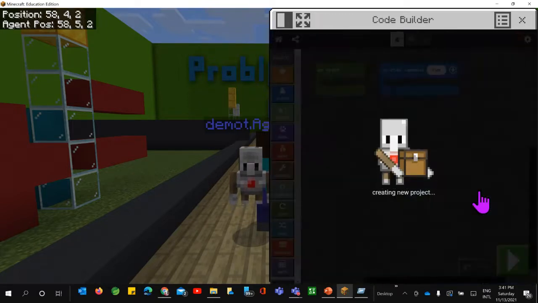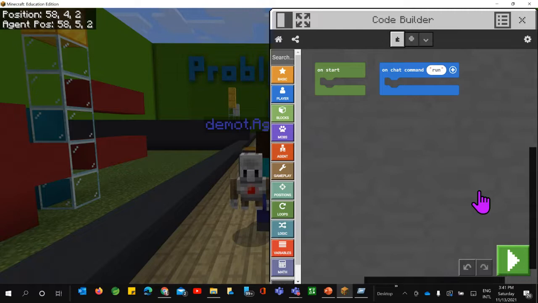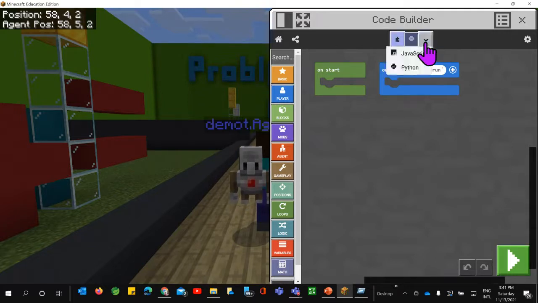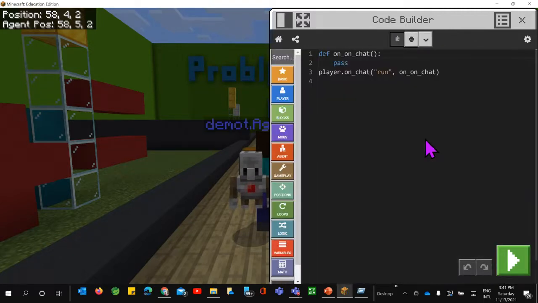Click on create. Once it's created, again, you will get all these, but this time I'm not going to do it with the help of blocks. For 8th-grade students, you can just use Python also. Just give them one example so that they can correlate with everything. So you can just select the Python editor here.